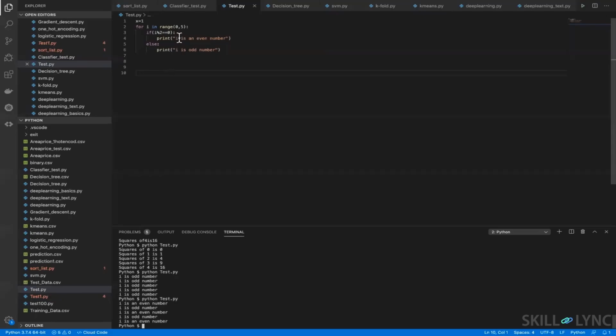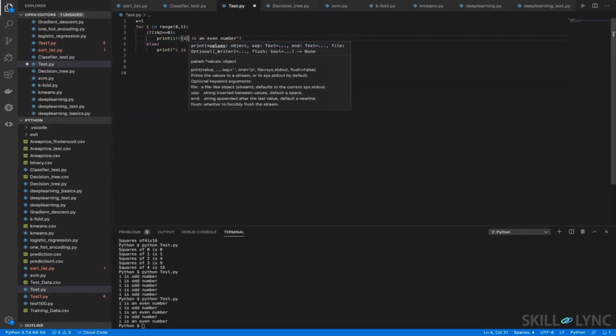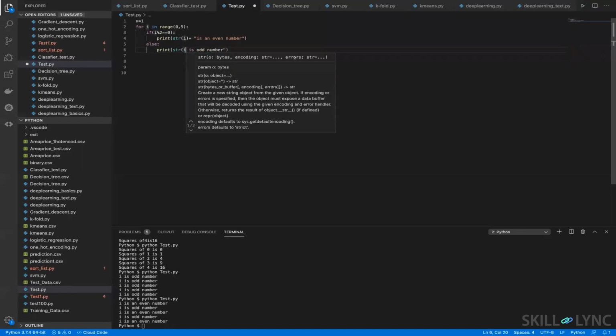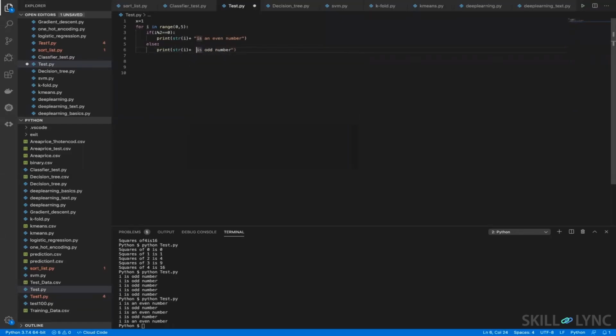If you want to write it in a better way, then you should write i, and then first write str of i and then plus, because you have to concatenate this, right? So now if you notice, it is saying 0 is an even number, 1 is an odd number, 2 is an even number, 3 is an odd number, 4 is an even number.